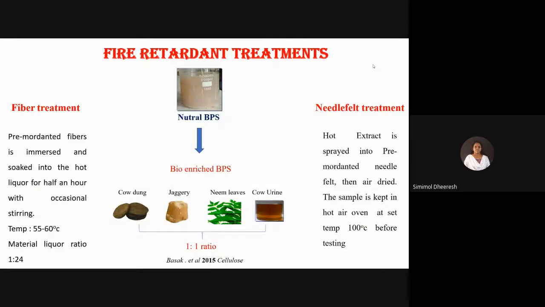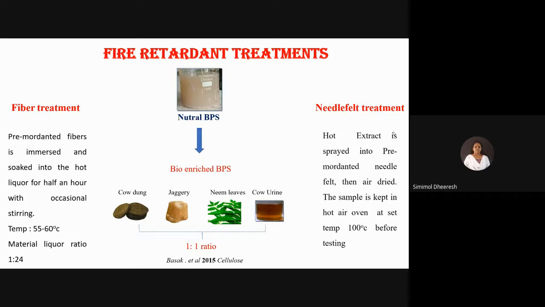In fire retardant treatment, neutral BPS is treated into bio-enriched BPS using cow dung, cow urine, neem leaves, and it is fermented using jaggery. Cow dung contains methanogens, a nitrogen fixing bacteria. For bio-enrichment, the nitrogen content is increased, and it is used for fire retardant.